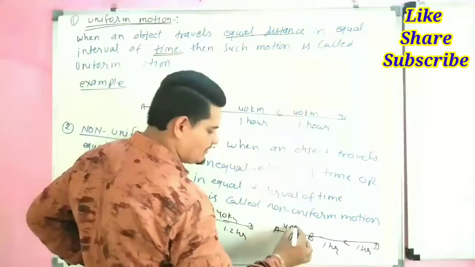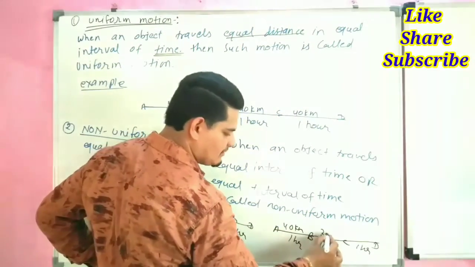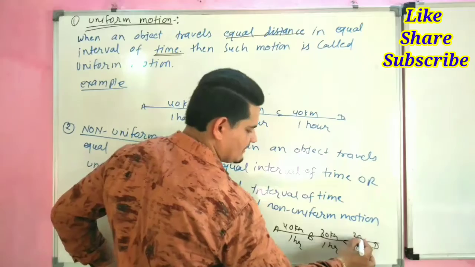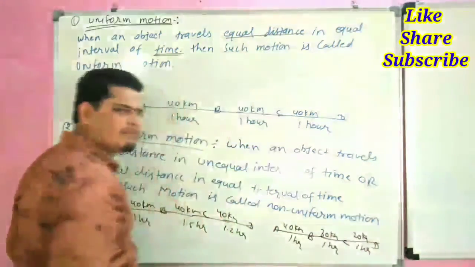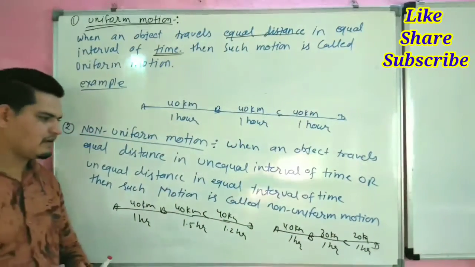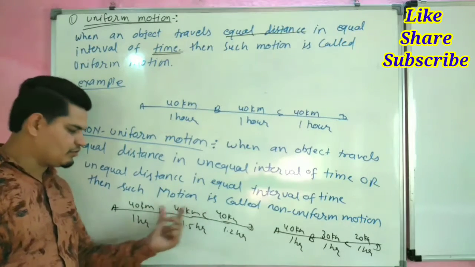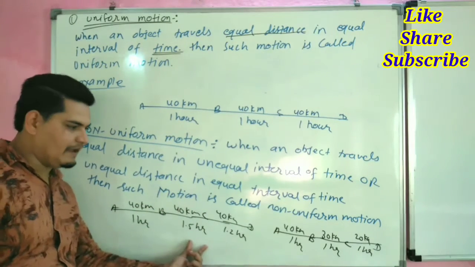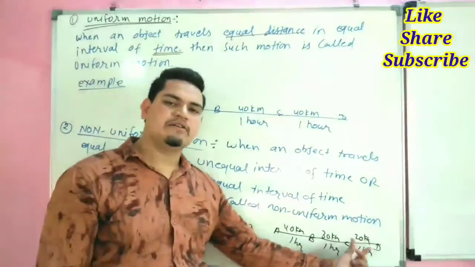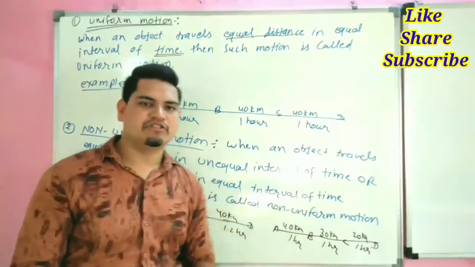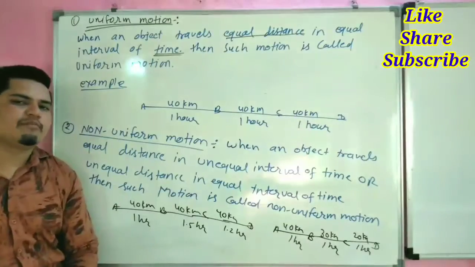This is 40 kilometer, this is 30 kilometer, this is 20 kilometer and whatever. So if distance is equal, time should not be equal, and if time is equal, distance should not be equal. So this is called non-uniform motion.